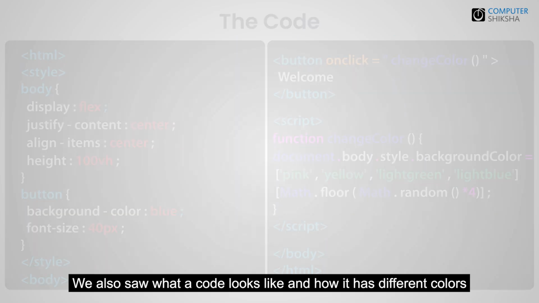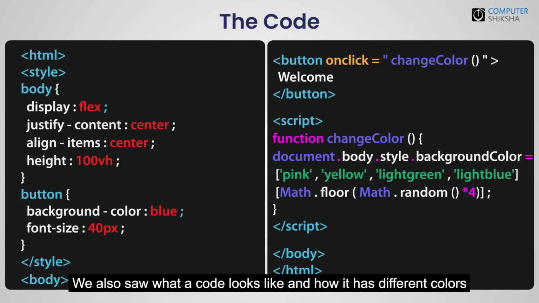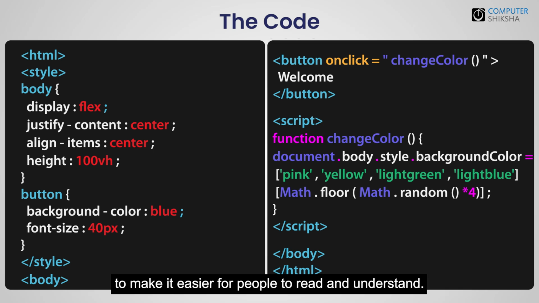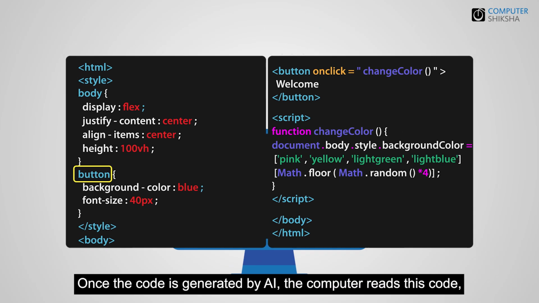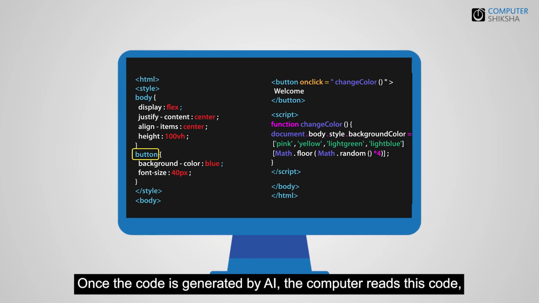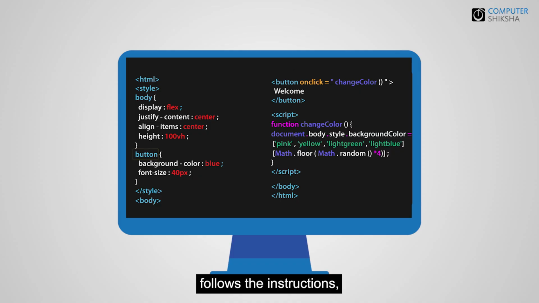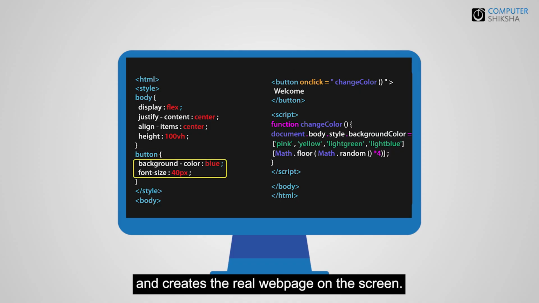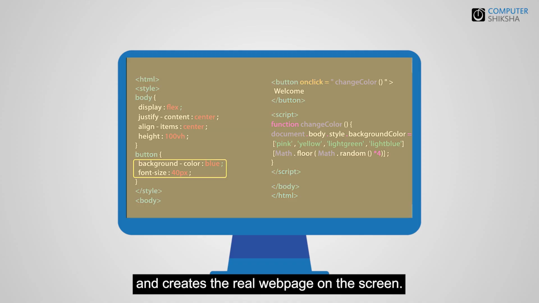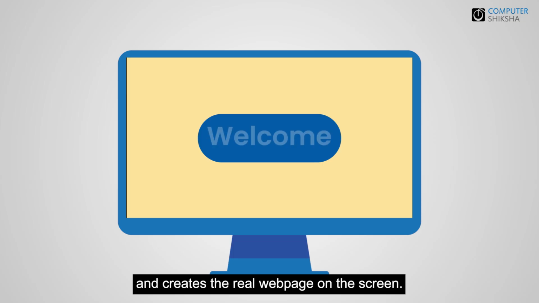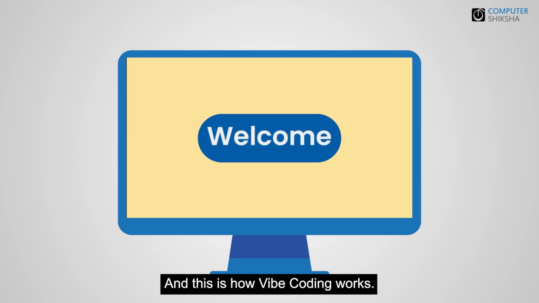We also saw what a code looks like and how it has different colors to make it easier for people to read and understand. Once the code is generated by AI, the computer reads this code, follows the instructions, and creates the real web page on the screen. And this is how vibe coding works.